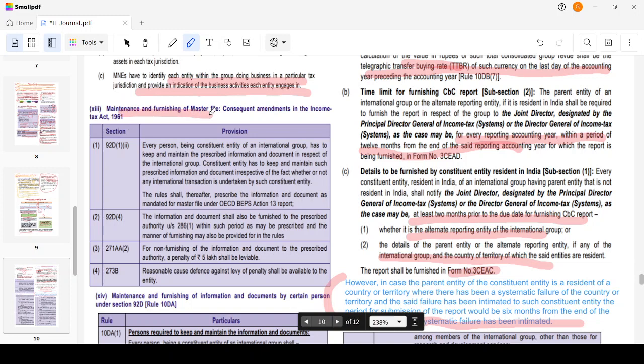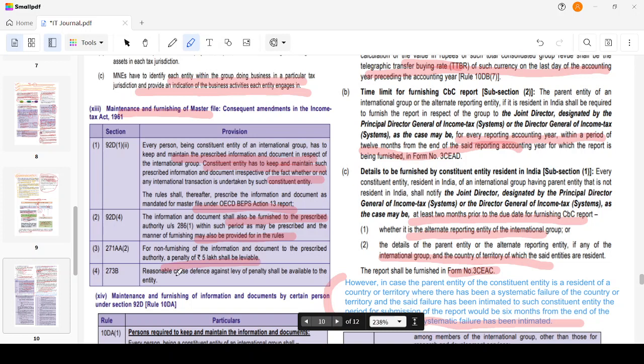Then certain documents for the master file, right? So what are those? Every person being a constituent entity has to keep and maintain the prescribed information and document in respect of the international group, irrespective of whether or not any international transactions are undertaken by the constituent entity. The rules thereunder prescribe the information and documents mandated. The information is also to be furnished within such period as may be prescribed in the rules. If it is not furnished, then a penalty of 5 lakhs will apply.